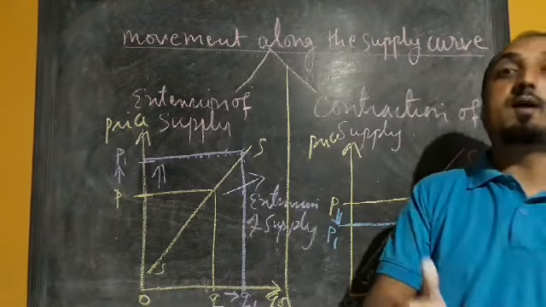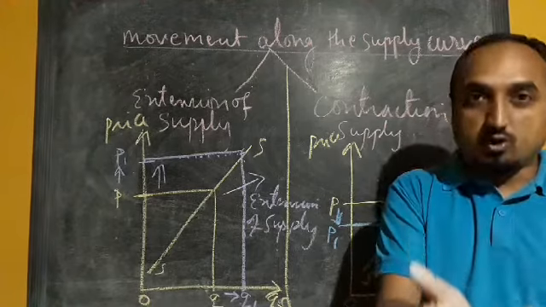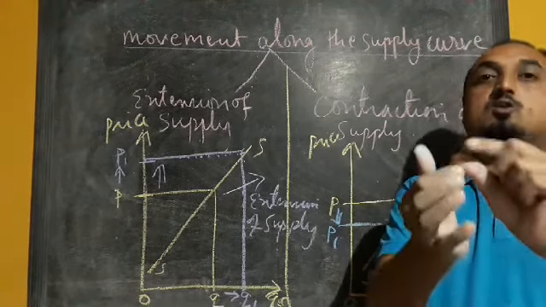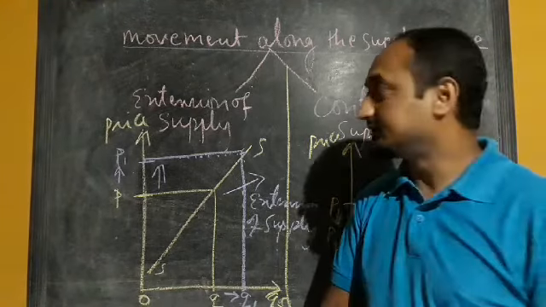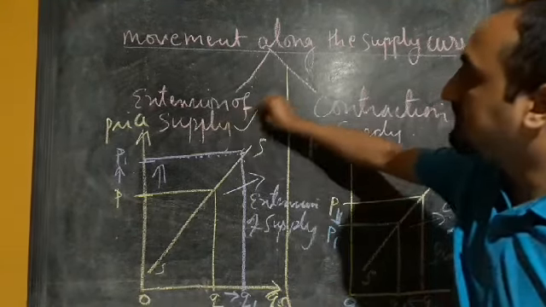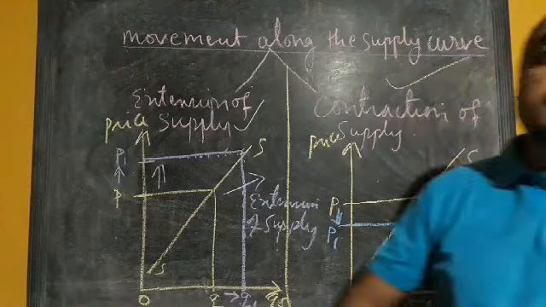Here the other factors are not changing at all, they are remaining constant. And what are those other factors? Goals of the producers, technology, input prices, government taxation and subsidy, and so on. So all these factors are remaining constant. So this is the case of extension of supply, and this one is contraction of supply.